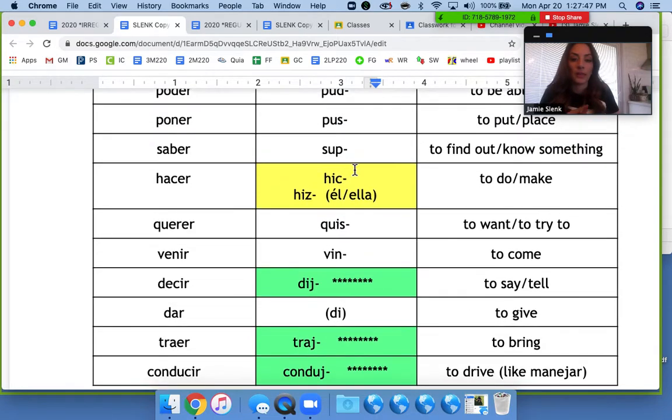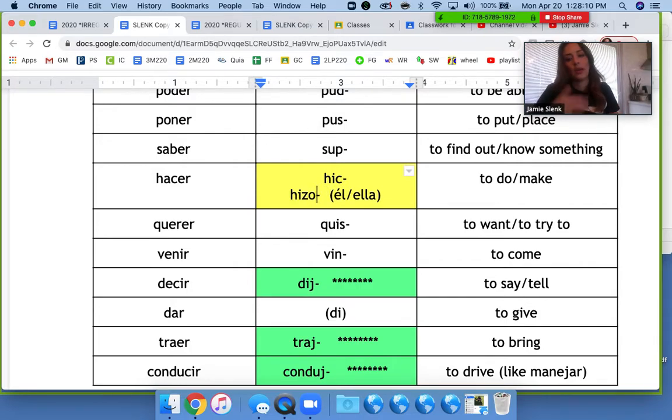Let's first talk about hacer. The root of hacer is hic for all forms except for the he, she form. So it will look like this: hice, hiciste, hicimos, hicieron. But when it's the he, she form, it's hizo, and it's with a Z.